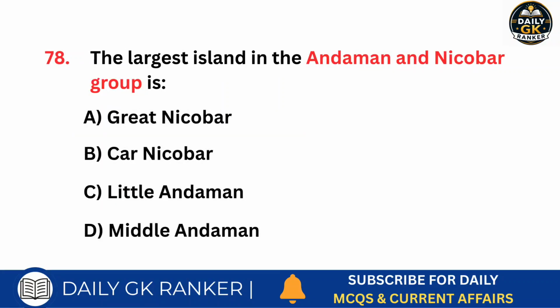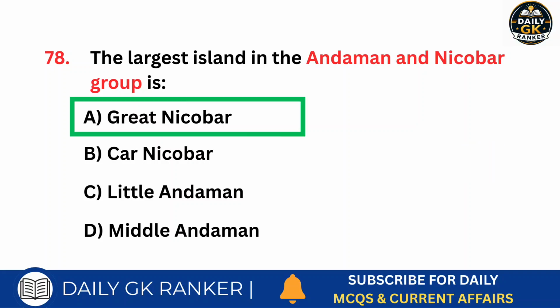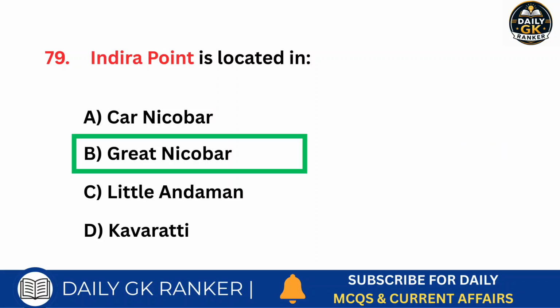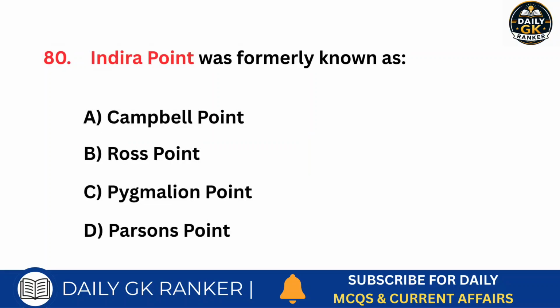Which is the largest island in the Andaman and Nicobar group? Answer is Great Nicobar. Indira Point is located in which island? Answer is Great Nicobar. Indira Point was formerly known as what?